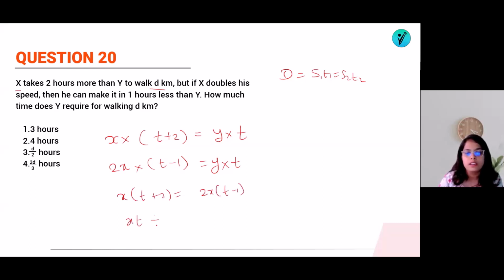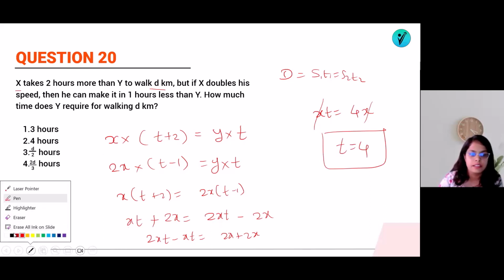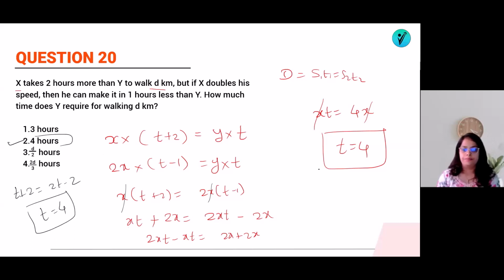So xt plus 2x is equal to 2xt minus 2x, or even we can cancel out x here, no problem. So 2xt minus xt is equal to 2x plus x. So what will it be? 1xt is equal to 4x, x will get cancelled, t is equal to 4. Or even actually we can cancel the x here itself. हमने x यहीं पे कैंसिल कर देना चाहिए था, so it will be t plus 2 is equal to 2t minus 2. So you will get 2t minus t is equal to 4. So it will take 4 hours. Option number 2 will be the answer.